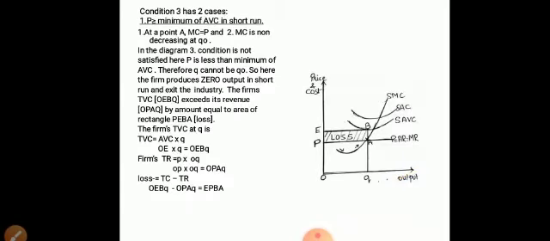In the last class, we had discussed the conditions required for profit maximization under perfect competitive market. That is, we discussed price has to be equal to marginal cost.